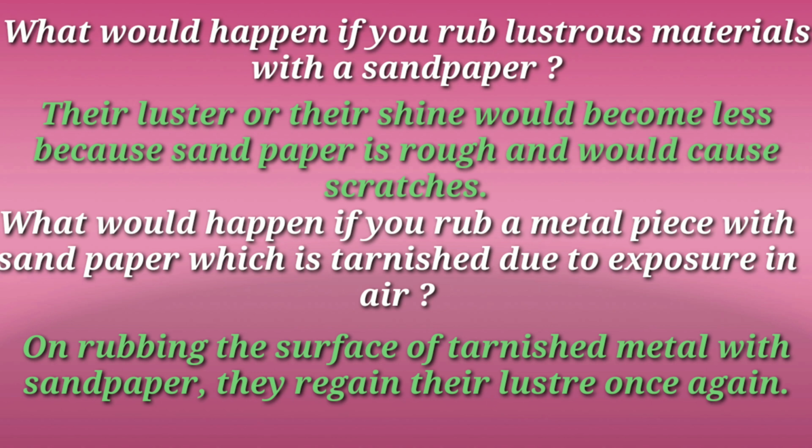Did you understand? So think, what will happen? Yes, since the sandpaper is a rough material, on rubbing the surface of tarnished metal with the sandpaper, they regain their luster once again, because we are able to remove the layer of oxide from the surface of metal, and once the layer is removed, its shining appearance will reappear.